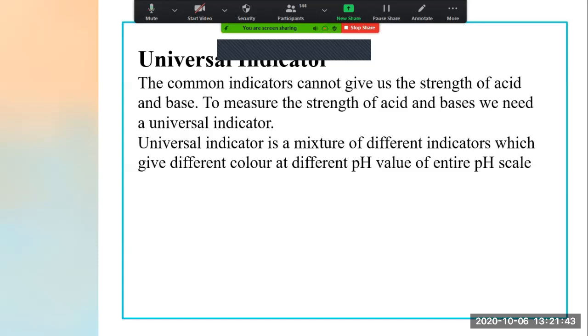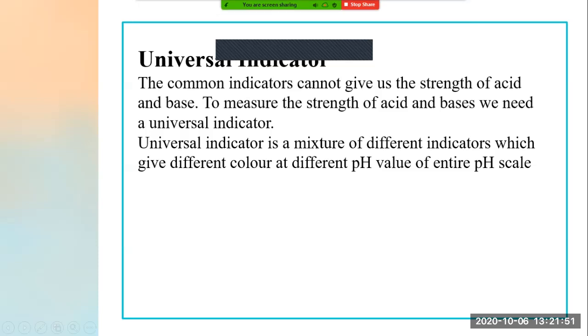Universal indicator is a mixture of different indicators which give different colors at different pH values of the entire pH scale.